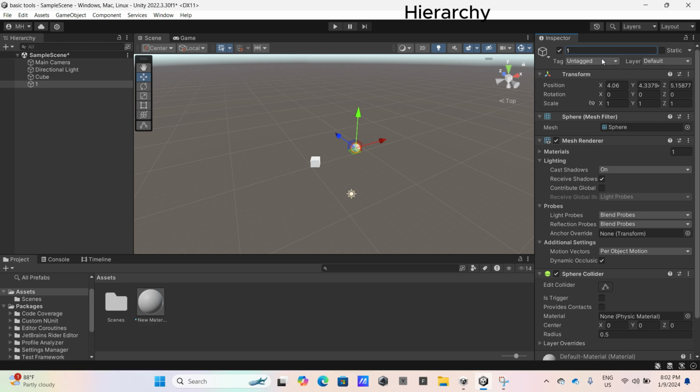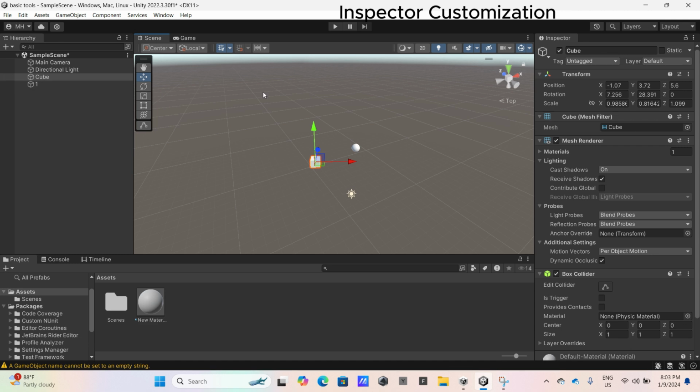Number five, what is inspector customization? Inspector is where you can search and do anything. For example, you can choose cube, and you can do anything you want in the inspector.